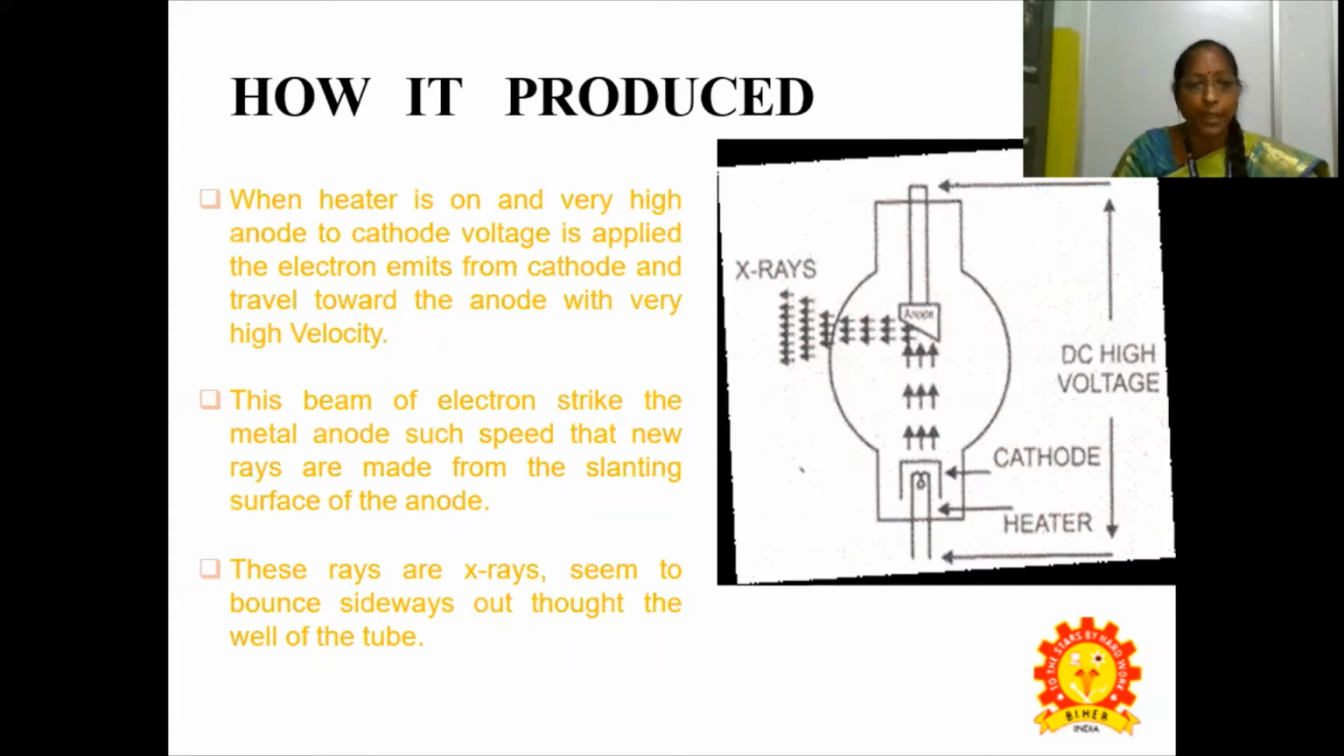The electron emits from the cathode and travels towards the anode with a very high velocity, as shown in this particular picture. This beam of electrons strikes the metal anode at such a speed that new rays are made from that slanting surface of the anode. These rays are X-rays, which bounce sideways out through the wall of that particular tube, as pictured here. These are the X-rays actually.